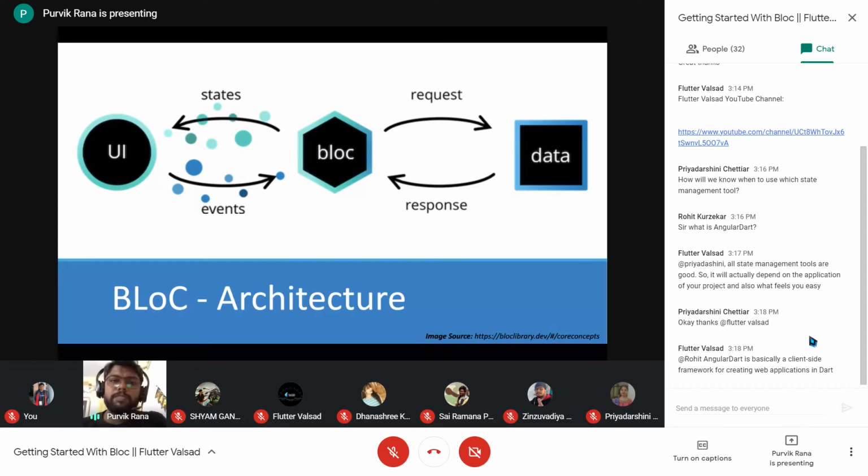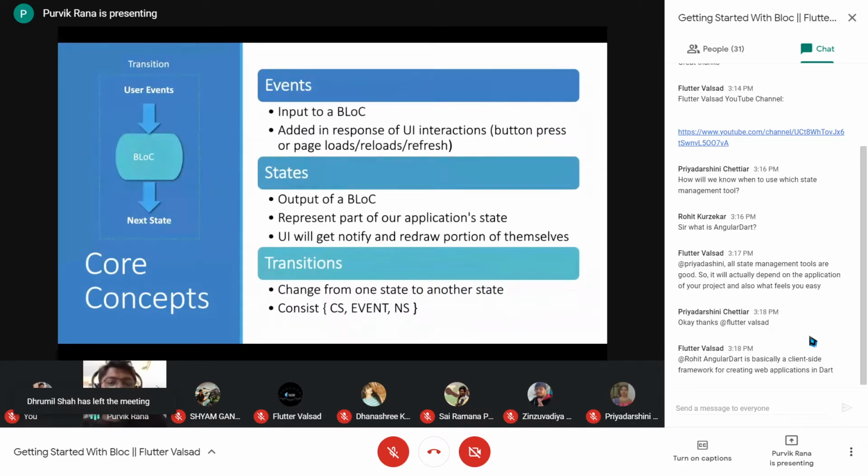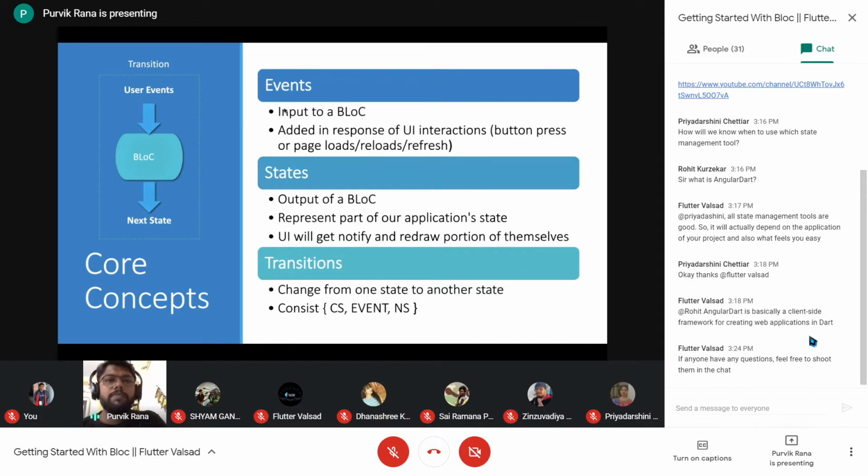Giving the event to the block. Based on the event, block will give the different states to the UI. So these are the things that I have already explained, how the architecture works. So basically the block will work in that way. Events are the input to the block that are added in response to the UI interaction. User is performing some button press, or user is loading some data when the screen is open, it is loading some data from the server side. So those are the different events that are given as input to the block.